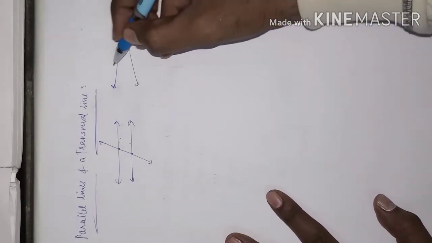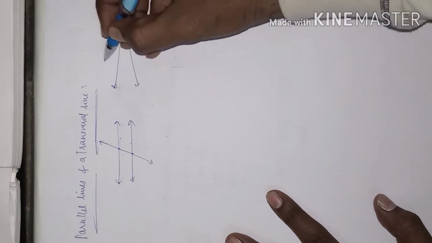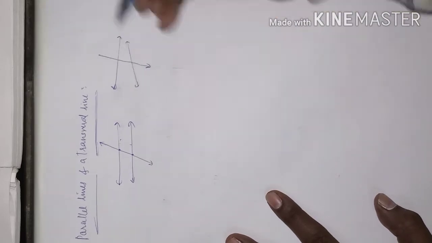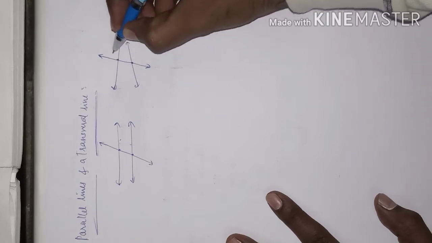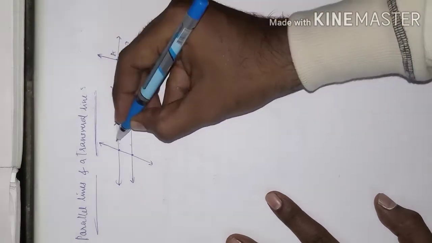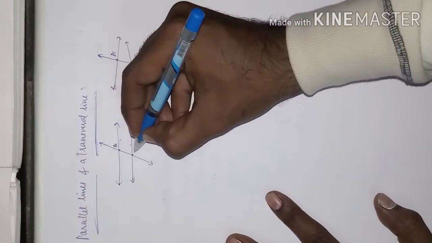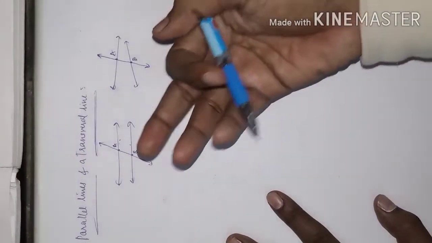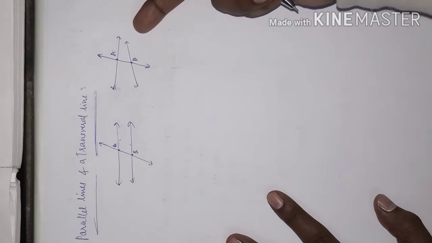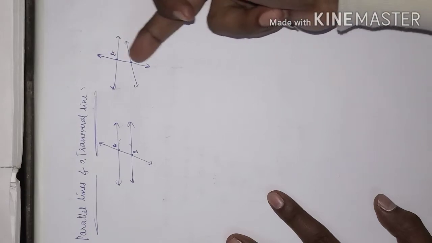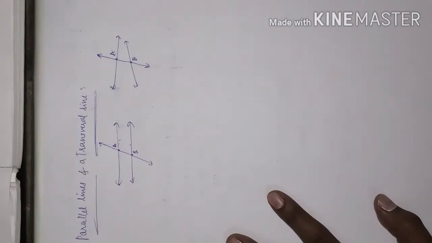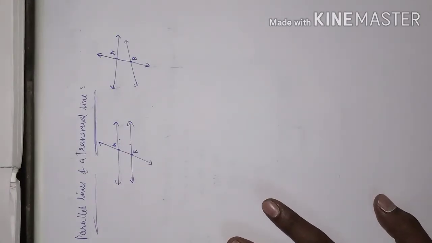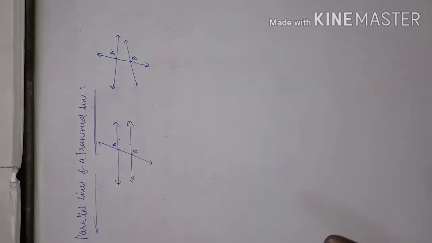Now one more diagram is here. I will draw a transversal line over here. This is also a kind of transversal line which intersects at two points, A and B. Here also we can name them A and B. They may be parallel lines or not parallel lines, but wherever this line intersects at two distinct points, that particular line is said to be a transversal line. This is about parallel lines and transversal lines.